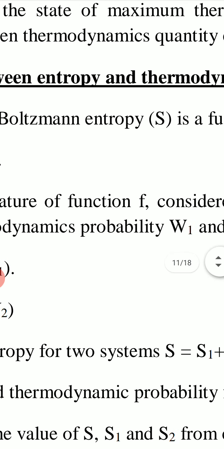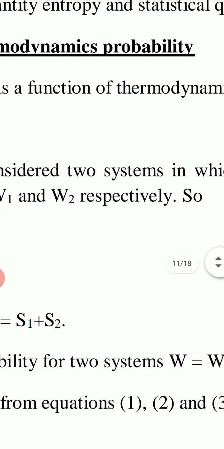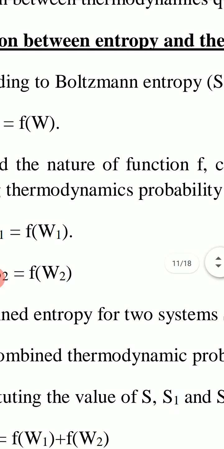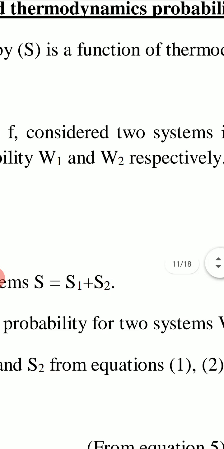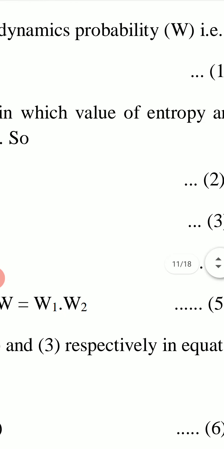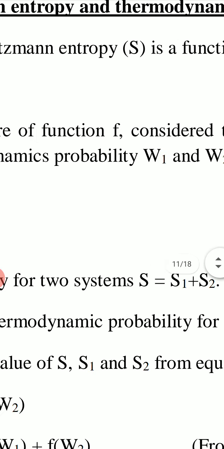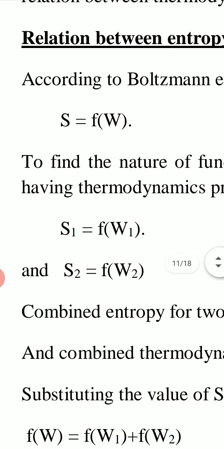Relation between entropy and thermodynamic probability. According to Boltzmann, entropy S is a function of thermodynamic probability W. So we write S equal to F(W). As we see, when W is maximum, thermodynamic probability is maximum. It is the most probable state or equilibrium state. So it has maximum entropy because disorder is maximum in this state.